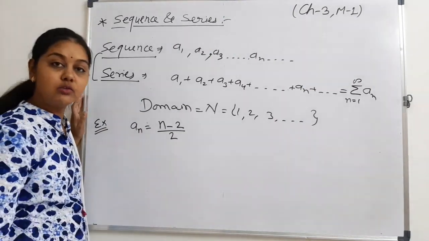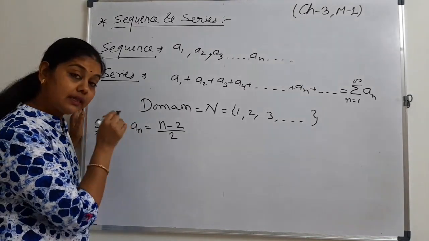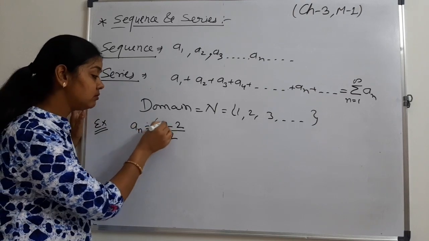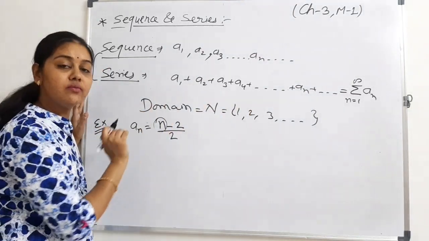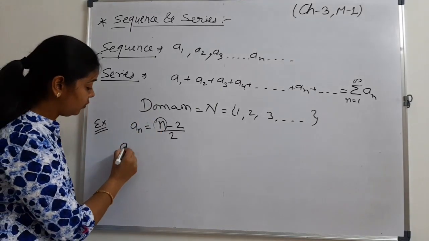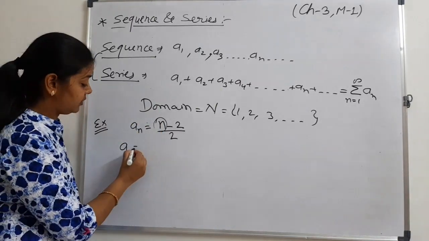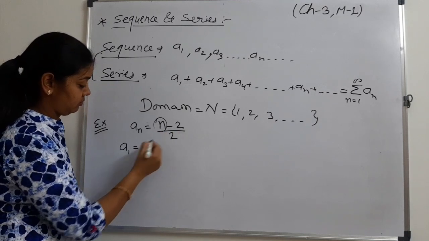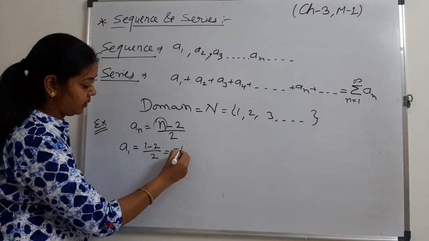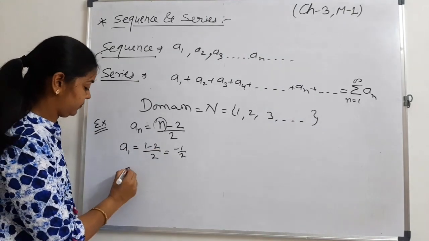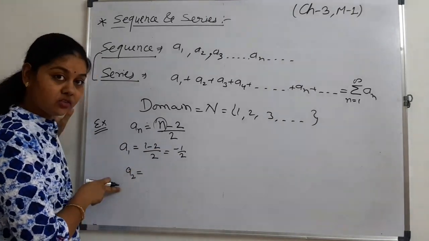Now, for example, suppose I have given that a n is (n minus 2) upon 2. It means the nth term depends on the natural number n. Here the domain is 1, 2, 3 and so on. What is the first term? First term will be 1 minus 2 upon 2, that is minus 1 upon 2. What will be the second term?